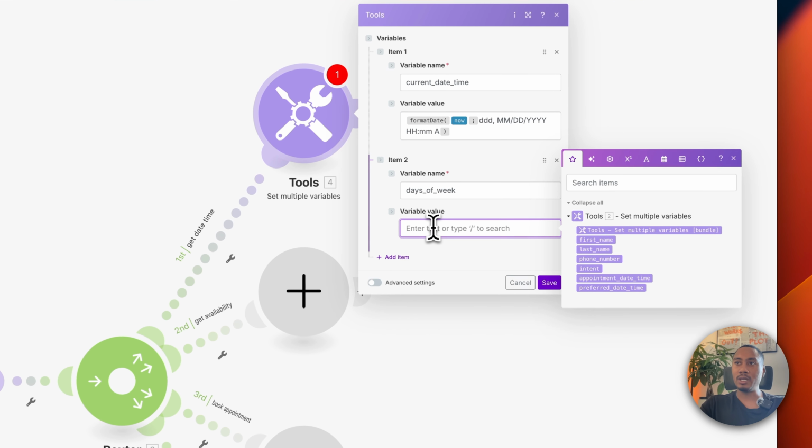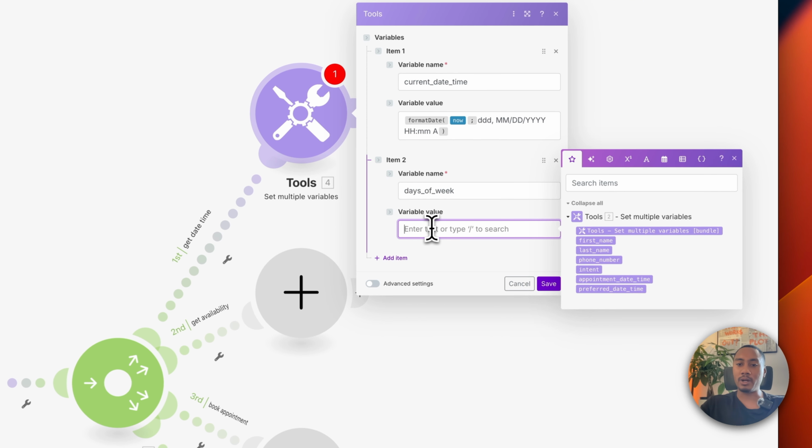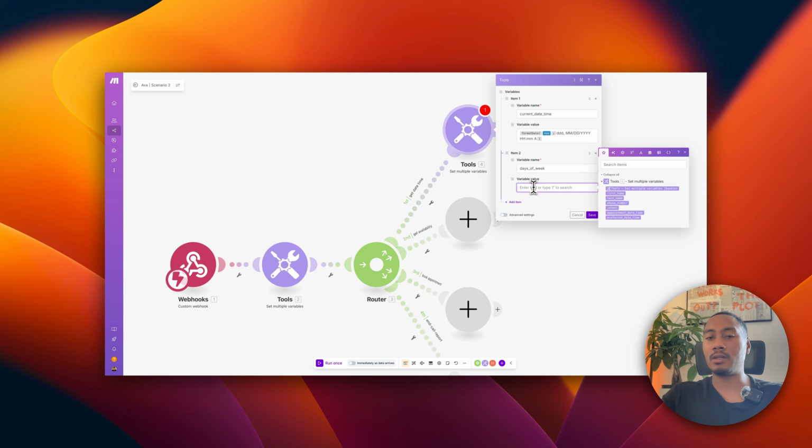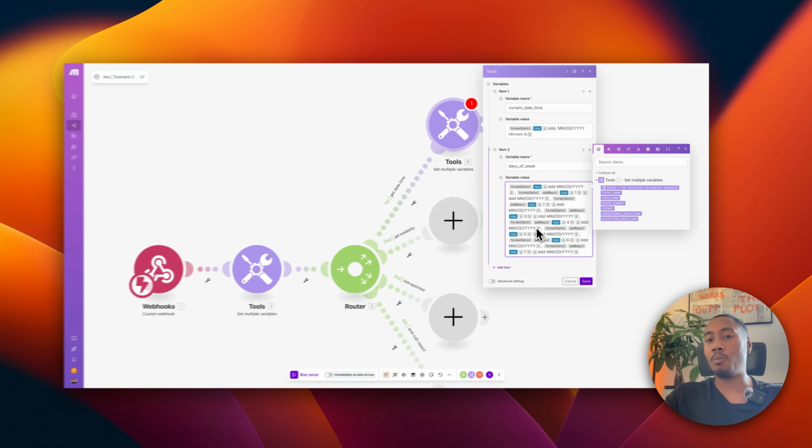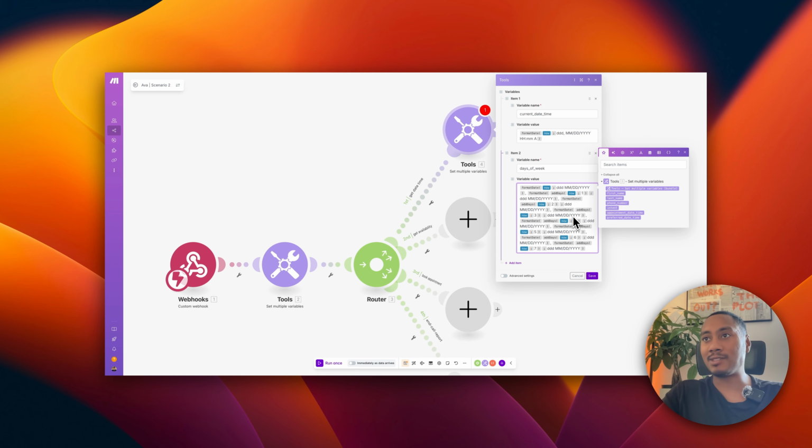And then for the days of the week, we're pretty much just going to use the add days function so that we can add days and give it the whole week, a whole upcoming week, essentially. Now, I know this looks really messy. There's probably better ways to go about it, but this works for me.